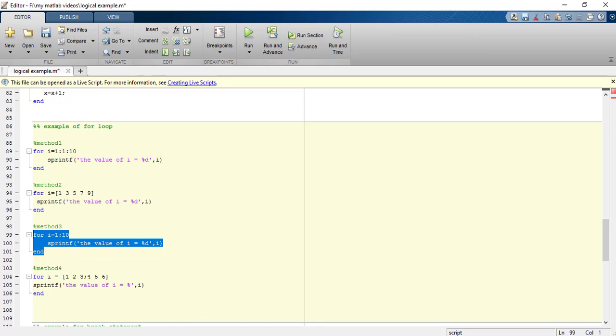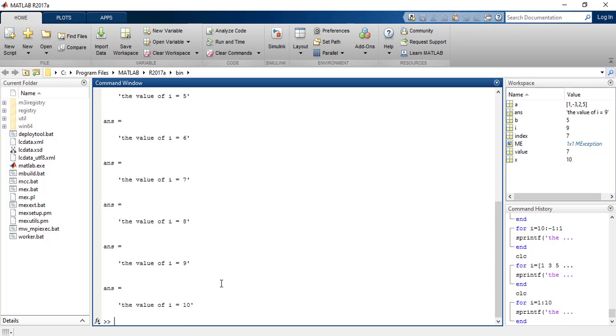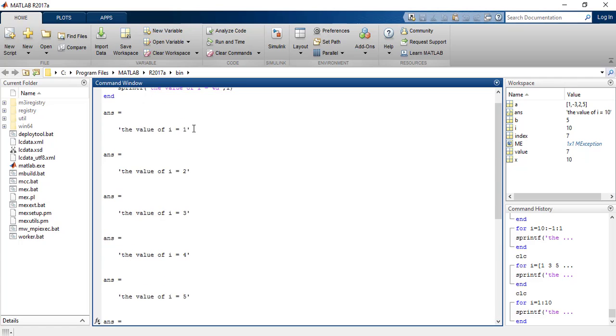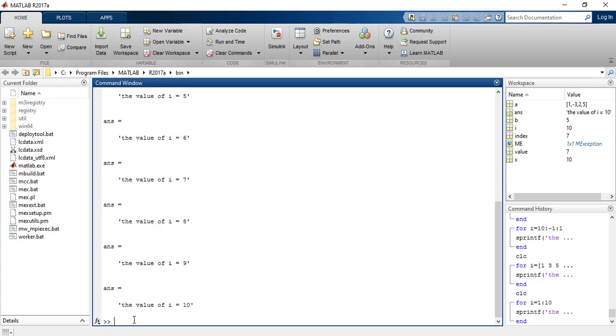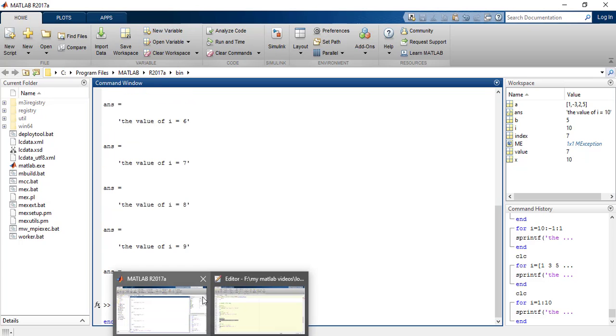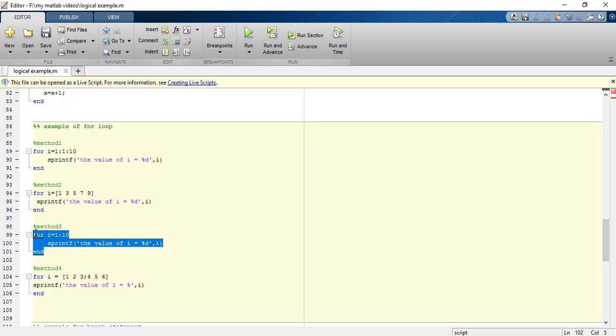We need not mention the increment in this case. So by default it knows that it has to increment the value of I by 1. Again you can decrement the values. So this is the third method for writing the for statement, in which if we have an increment of 1 we need not mention it, right?